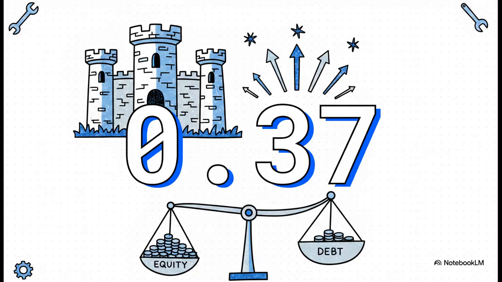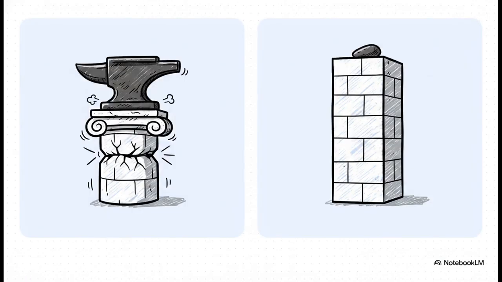And that capital structure health is perfectly summarized by this single vital metric: a remarkably low debt-to-equity ratio of just 0.37. When debt is this low relative to equity, it basically screams that the balance sheet is incredibly sturdy. But the context makes this even better. Comparing this current 0.37 ratio to its 3-year average of 0.84 proves the company is rapidly deleveraging. I mean, it has more than halved its debt-to-equity footprint.